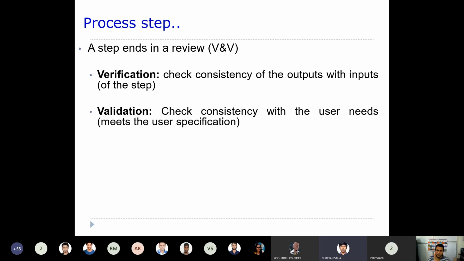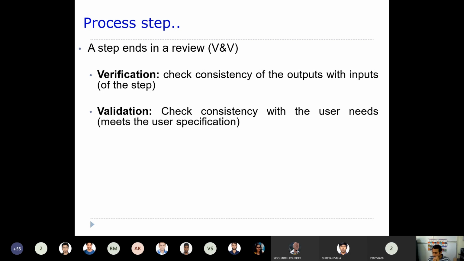So that is a requirement. Sir, don't they mean the same thing? No, they are not the same thing. You see, we are talking about phase step verification. The user requirement is something that should be met. So let's say, for example, I say something like this.